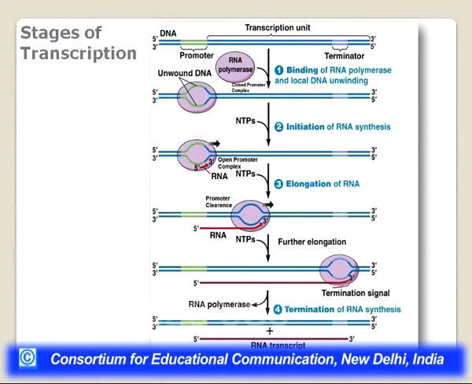Then further elongation occurs, so RNA polymerase will keep on moving across this transcription unit until it reaches a termination signal. It will reach a termination signal, get dissociated from the complex, and then the RNA, the nascent transcript, is released.